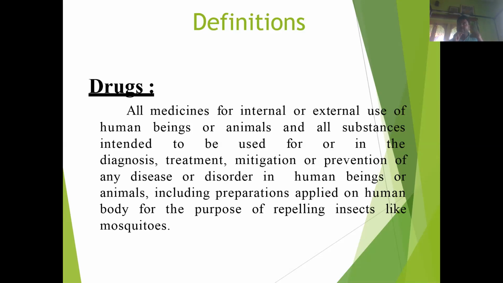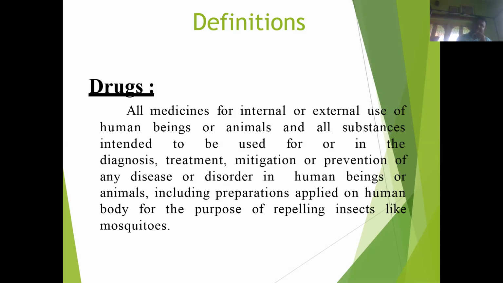Mitigation means to reduce the severity of the disease and also to prevent the disease or any disorder in human beings or any other animal, and it is applied to the human body for the repelling purpose like mosquito. So this is all about the definition of the drugs.